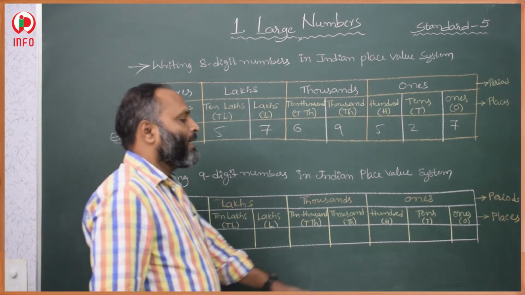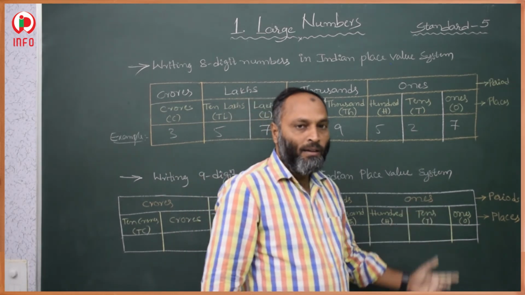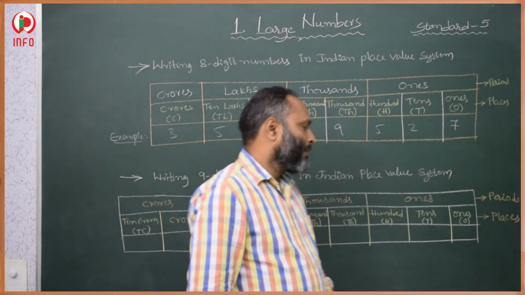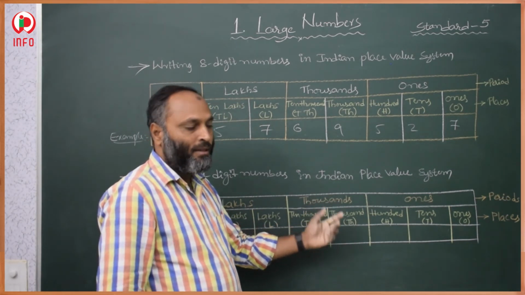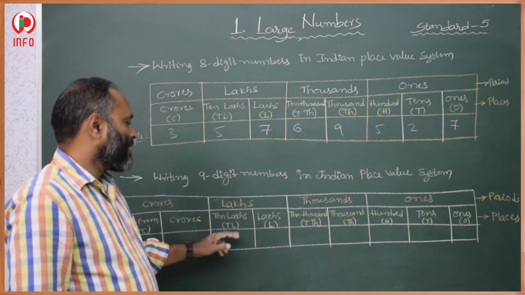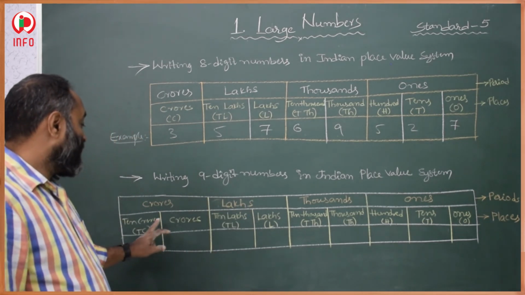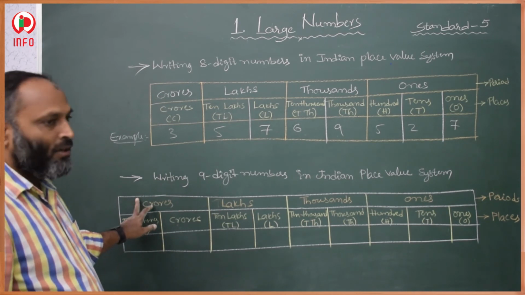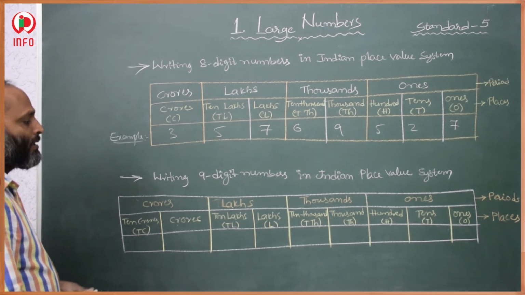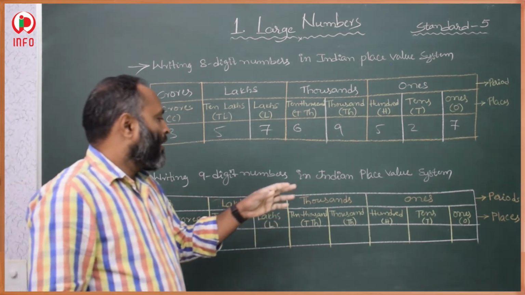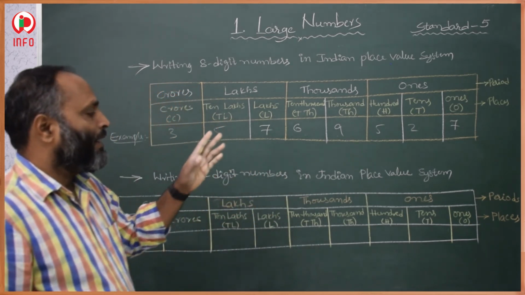So starting with these 3 places, they come under the ones period. Then the next 2 places come under the thousands period. Then lakhs and 10 lakhs come under the lakhs period. Crores and 10 crores, these two come under the crores period. So these are the place values and periods in the Indian place value system.